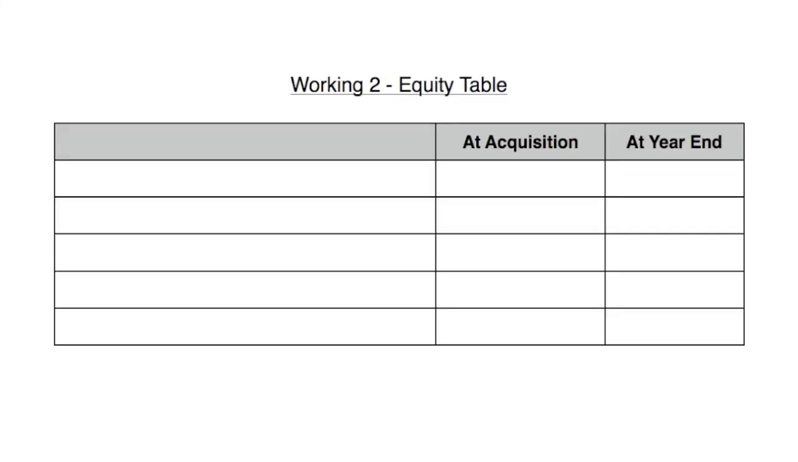Our second working is our equity table to work out our net assets. So as usual, we'll start with our share capital. No change between acquisition and the year end, it's 250 taken from the question. Accumulated profits, we're told that at acquisition our accumulated profits were 150. So Gent had accumulated profits of 150 at acquisition. At the year end that had gone up to 350.